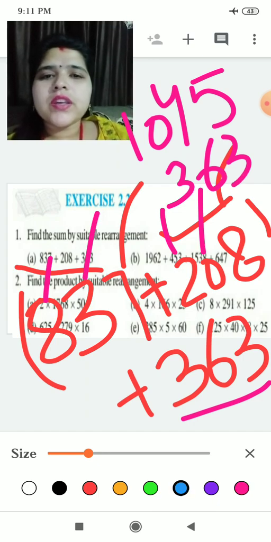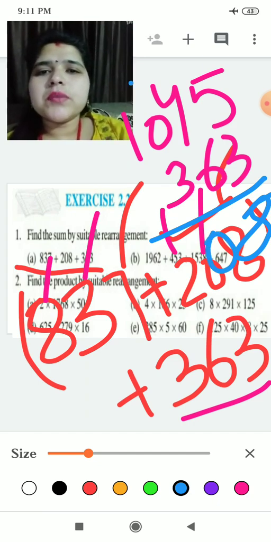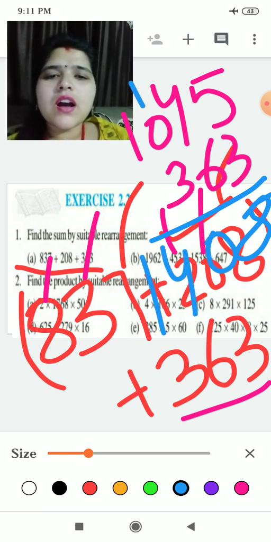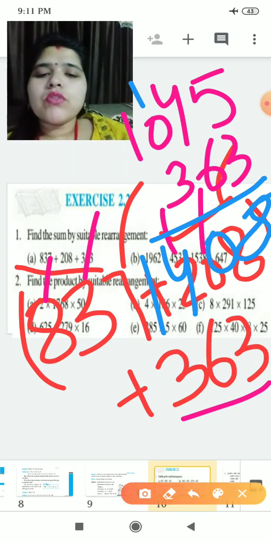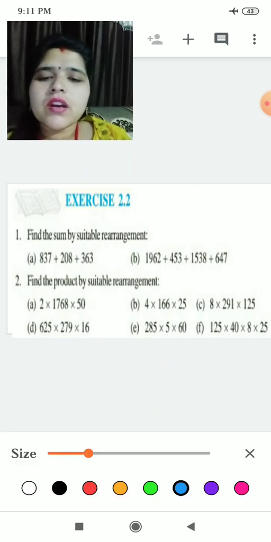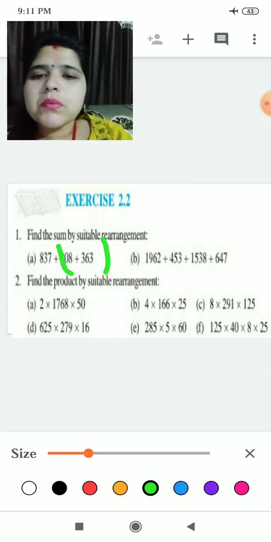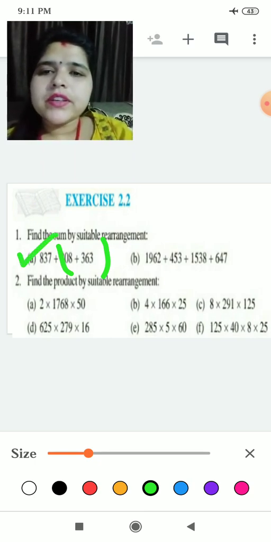So it will be 5 plus 3 is 8, 6 plus 4 is 10, 1 carry, 3 plus 1 is 4, 1 and 1, 1408. What you have to do, children, is take either bracket of these two numbers, add these two, and whatever answer comes, add that number with 837.